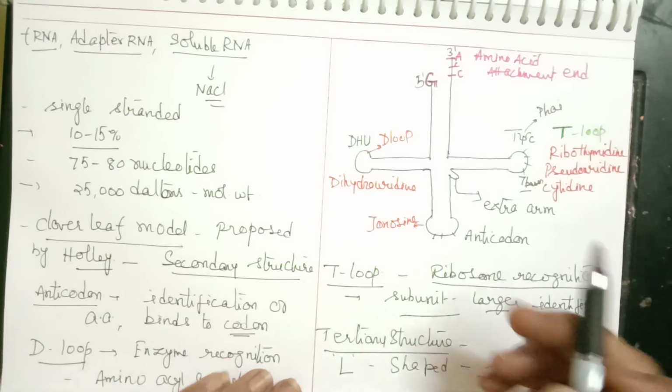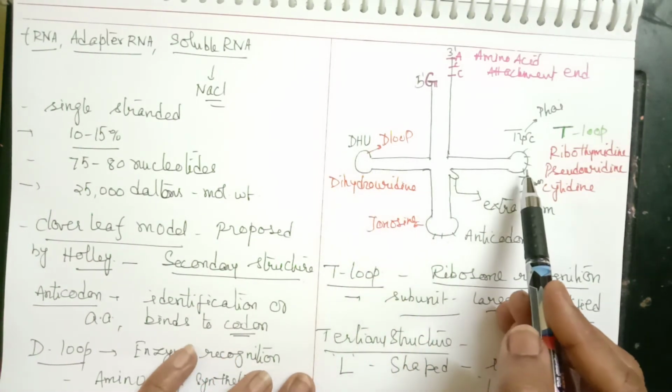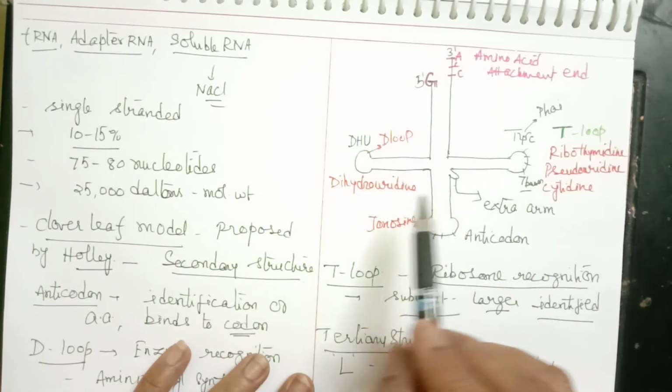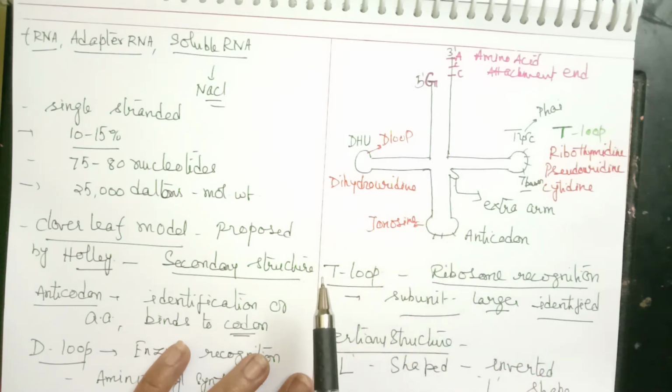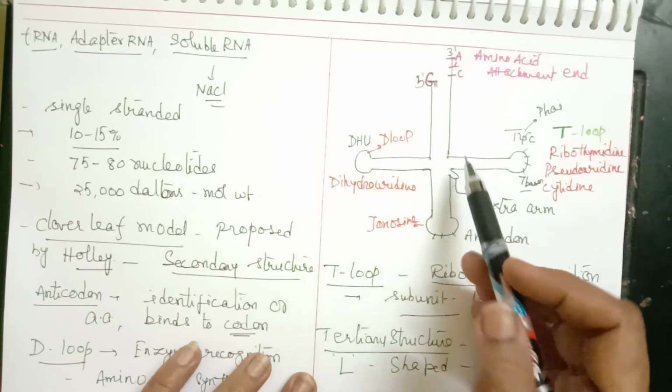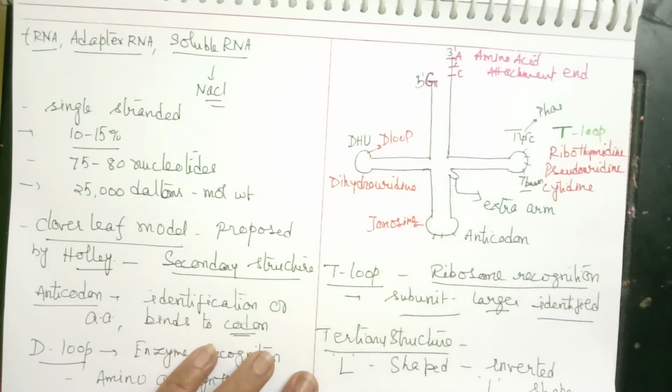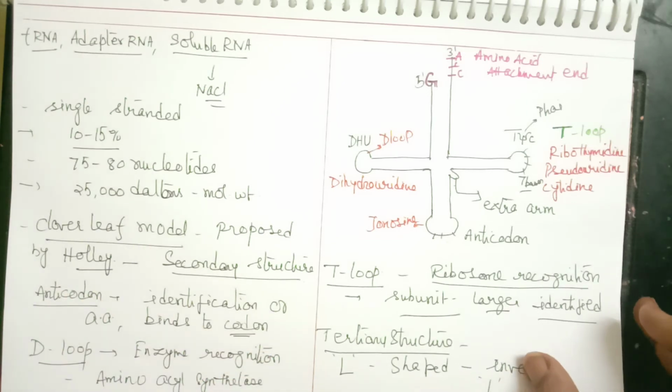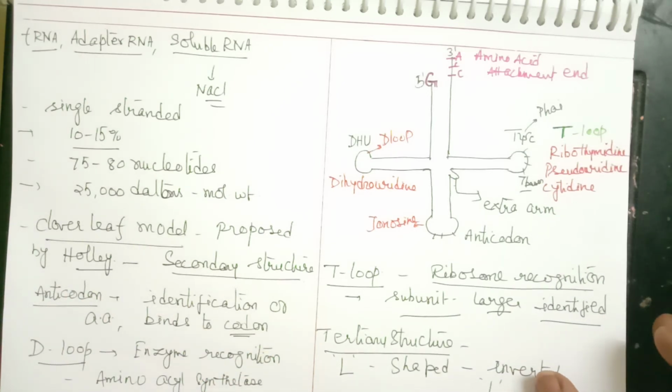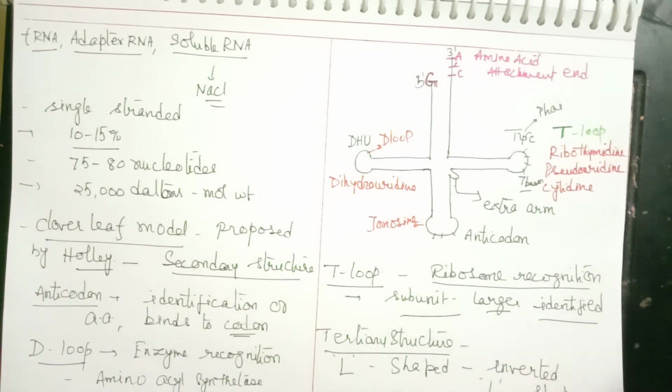In the inverted L shape, the D and T loops will come together at one point of the L, and the remaining 2 ends will be free. That is what is called an L-shaped structure.